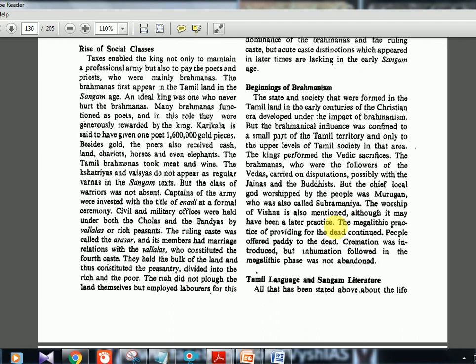Okay, the megalithic practice of providing for the dead continued. People offered paddy to the dead. Cremation was introduced, but inhumation, followed in the megalithic phase, was not abandoned. So it's like continuing all the things which are already there.